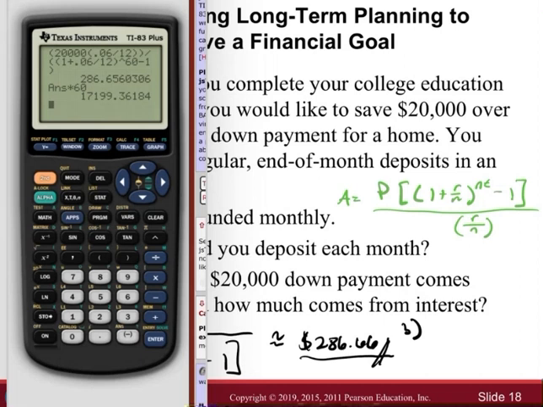For part B, I'll label it as the amount from the deposits is going to be approximately 17,199.36. And then the amount from interest is approximately 20,000 minus that.